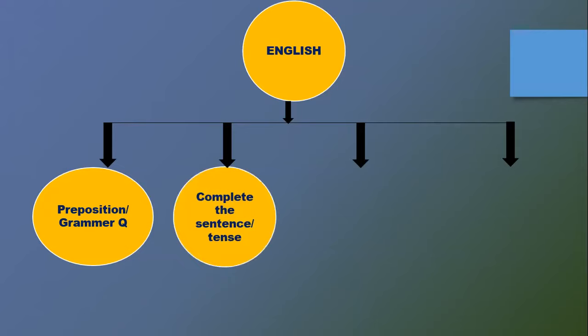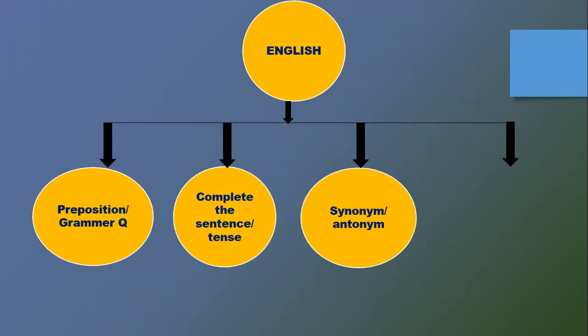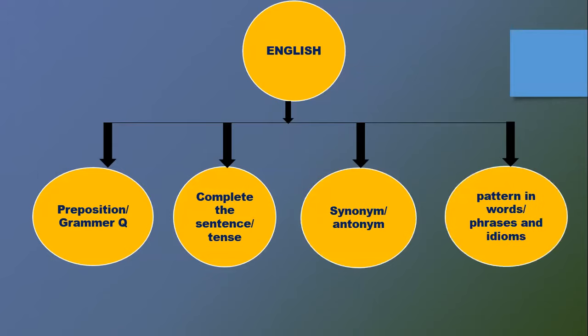Then the second one is past tense, present tense, or future: how we are going to use it to complete the sentences. This is also a very important type of question, and these are usually asked at the very beginning of the question paper. The first and second questions will usually be one of this type. Then the third type of question is synonym and antonym, and the fourth type is patterns in words, or phrases and idioms. So let's go one by one.